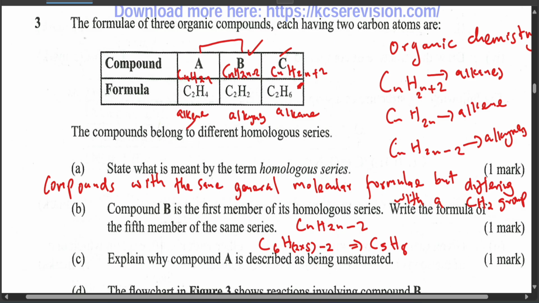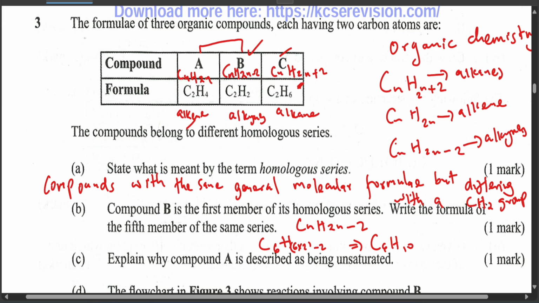But still, it doesn't make sense. Or is it because there's no... Oh, okay, I've understood. I haven't heard of methane. So then we have C6, H, 6 times 2 minus 2. So 12 minus 2 is 10. So C6H10.